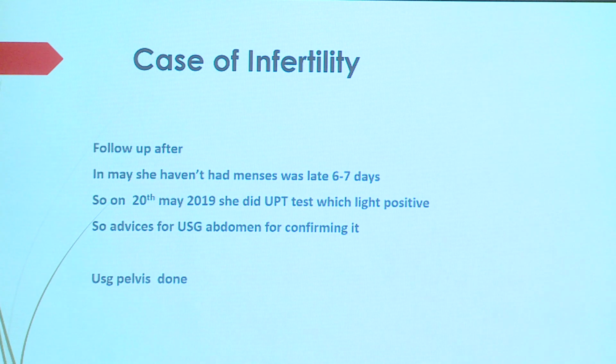Then in the early morning she did a test, which came light positive. Light positive means that when we drop the urine on the test card, the control line should be seen immediately. But in this case, it came very slowly. Within 2 minutes we have to read the sample, but it came very slowly. It was very light, not perceptibly seen.